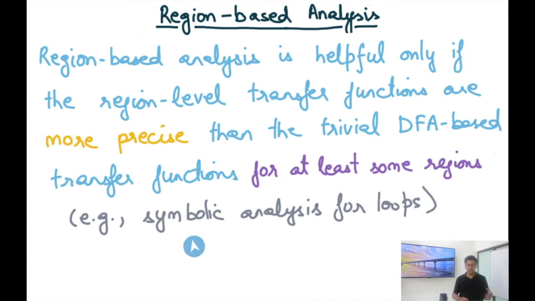For example, we may want to use symbolic analysis for loops. So recall that when we defined our region hierarchy for our program, we used procedures, loops, inner loops, and so on, and then basic blocks, and then statements. And in these, we may want to only define more precise transfer functions for certain types of loops. And for everything else, we can just fall back to the trivial transfer function, which means running the DFA just like before. And it would be useful only if we have more precise transfer functions for at least some regions in this region hierarchy.